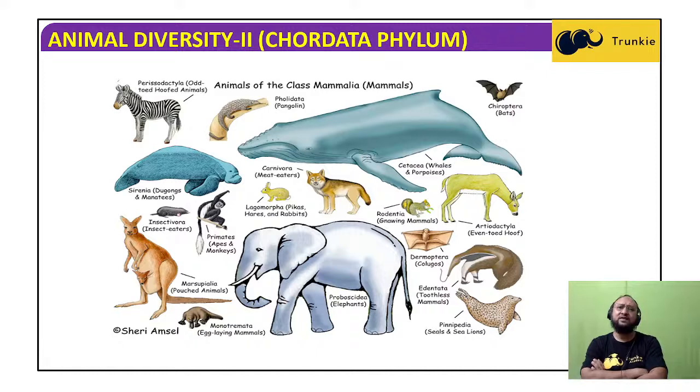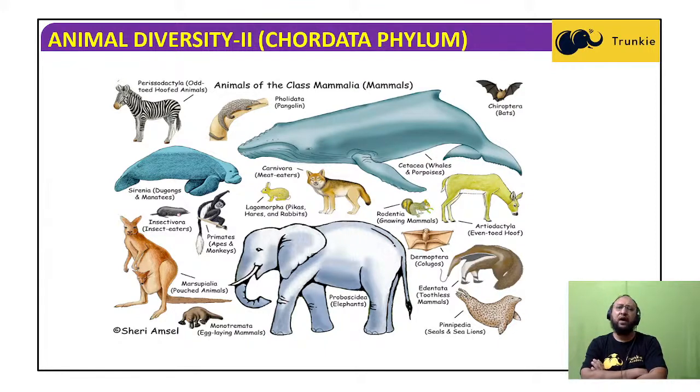The whale is an aquatic animal. Some mammals live in an aquatic habitat, but most mammals are adapted and suited for a terrestrial mode of life.